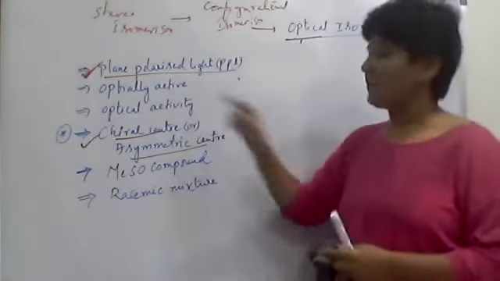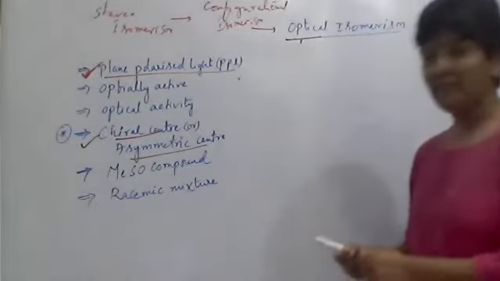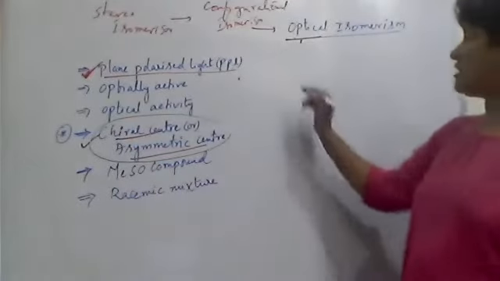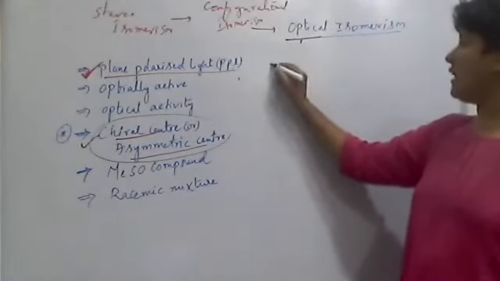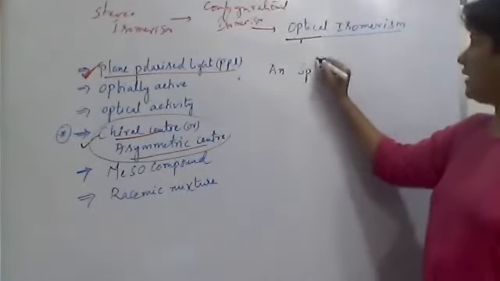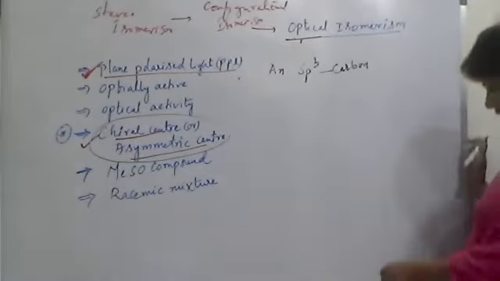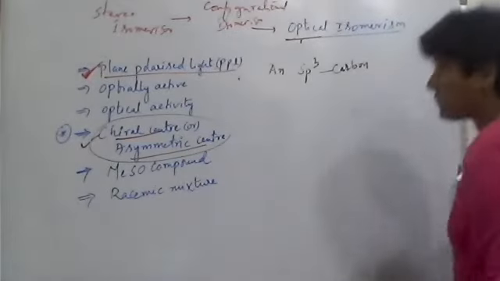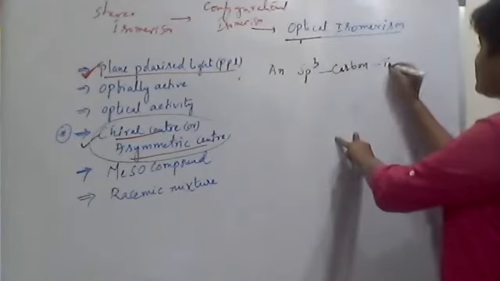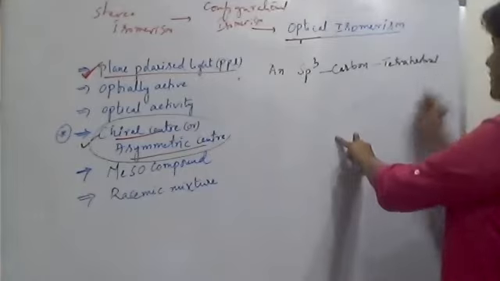Optically active, optical activity, then chiral center. Generally for the chiral center or asymmetric center, we take an sp3 carbon. Everyone knows an sp3 carbon is tetrahedral in shape.